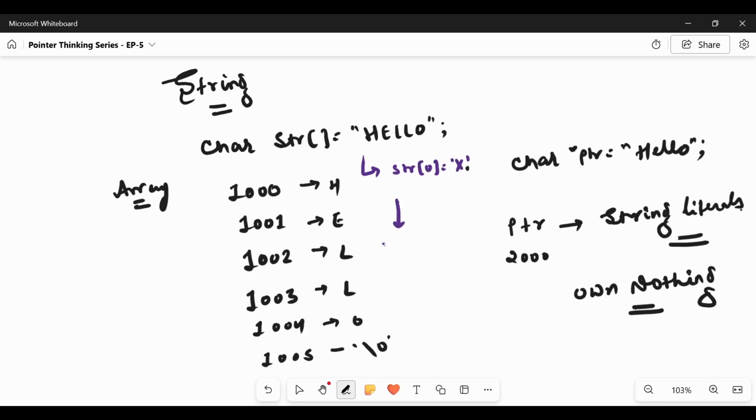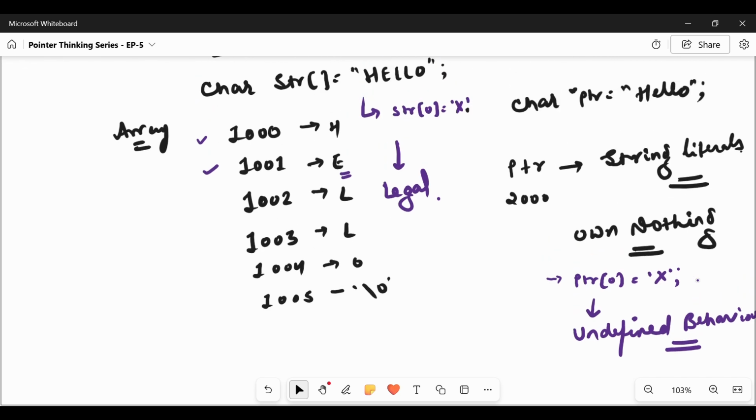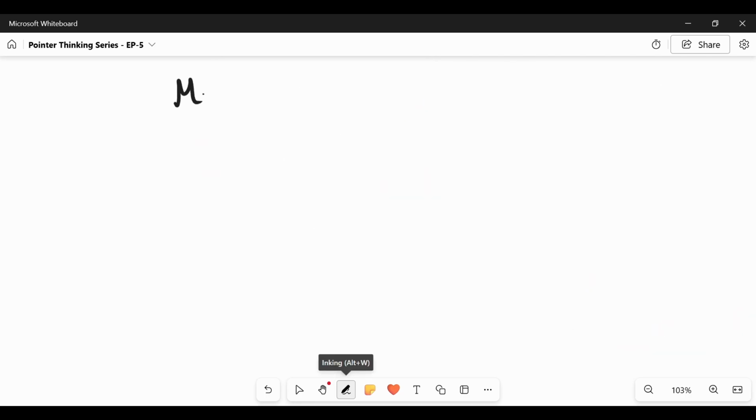Therefore, when the string is declared as an array and we do an operation like str[0] = 'x', this is completely legal, because we own the storage. We can go to that address and change the value. Whereas when it is declared as a pointer and we try to change it like ptr[0] = 'x', it is invalid and results in undefined behavior, because pointers don't own anything.